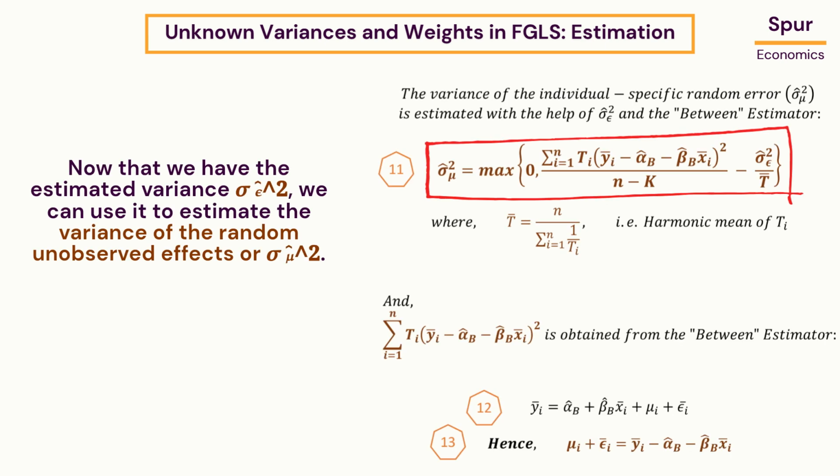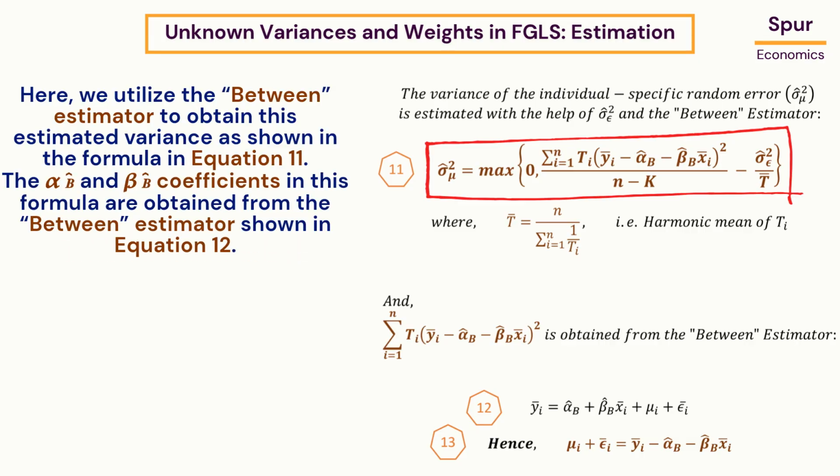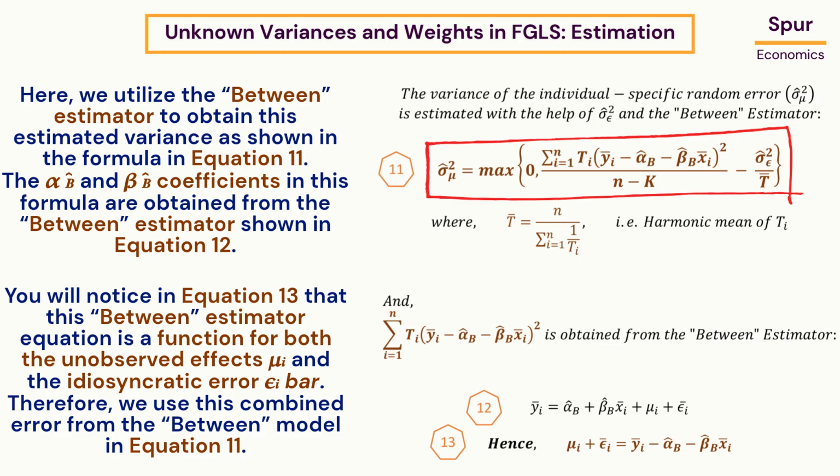Now that we have the estimated variance sigma epsilon square cap, we can use it to estimate the variance of the random unobserved effects, or sigma mu square cap. Here, we utilize the between estimator to obtain this estimated variance, as shown in the formula in equation 11. The alpha b cap and beta b cap coefficients in this formula are obtained from the between estimator shown in equation 12. You will notice in equation 13 that this between estimator equation is a function of both the unobserved effects mu i and the idiosyncratic error epsilon i bar. Therefore, we use this combined error from the between model in equation 11.